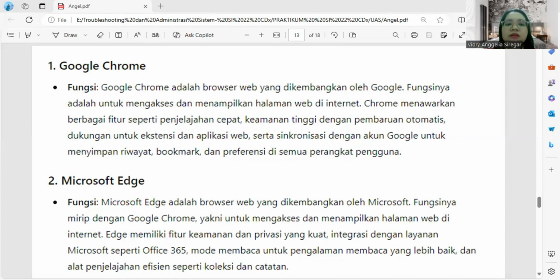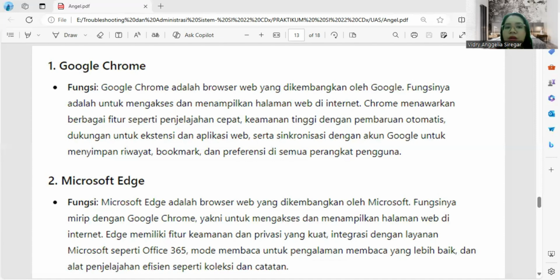Edge has strong security and privacy features, integration with Microsoft services like Office 365, reading mode for a better reading experience, and efficient browsing tools like collections and notes.